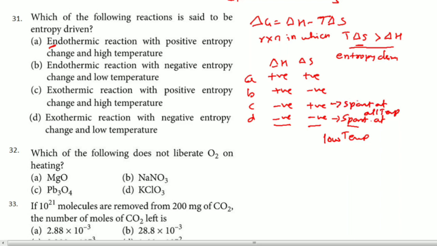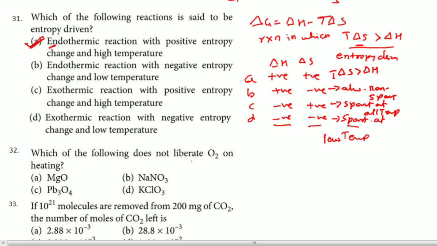Now remember, delta H positive, delta S negative, this is always non-spontaneous. Hence this also is not the answer. Now you can see delta H positive and delta S positive. When both are positive, remember T delta S should be more than delta H. The meaning is that it is spontaneous only at high temperature. So that is T delta S more than delta H. Because of that reason, remember, the answer for this question should be A.